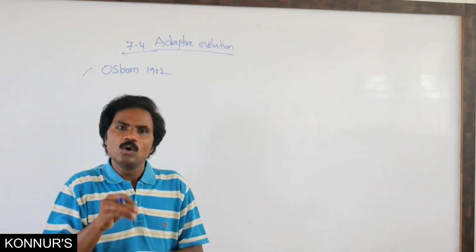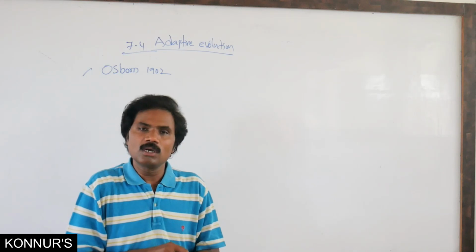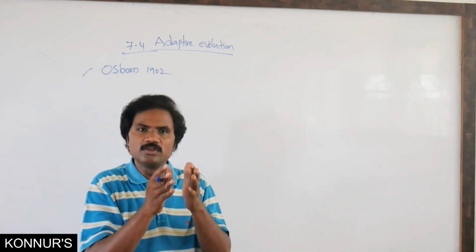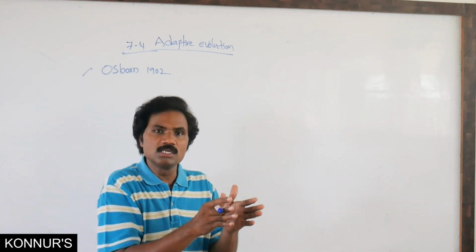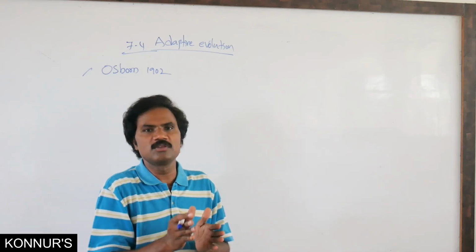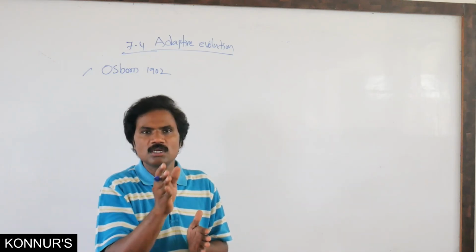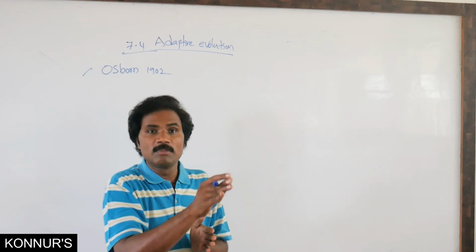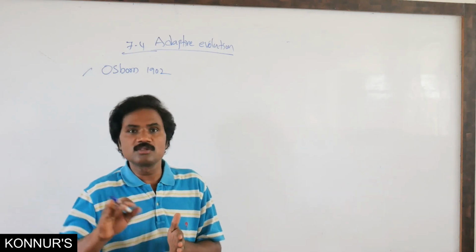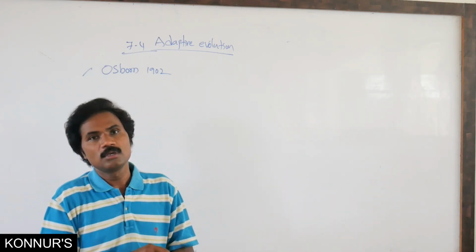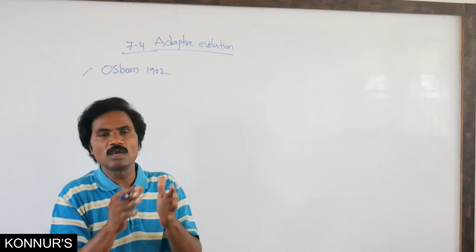What is the best example for adaptive evolution? As already said, it is related to homologous organisms, that means divergent evolution is related to adaptive. But in some cases, convergent evolution is also related to adaptive. Maximum is divergent evolution.